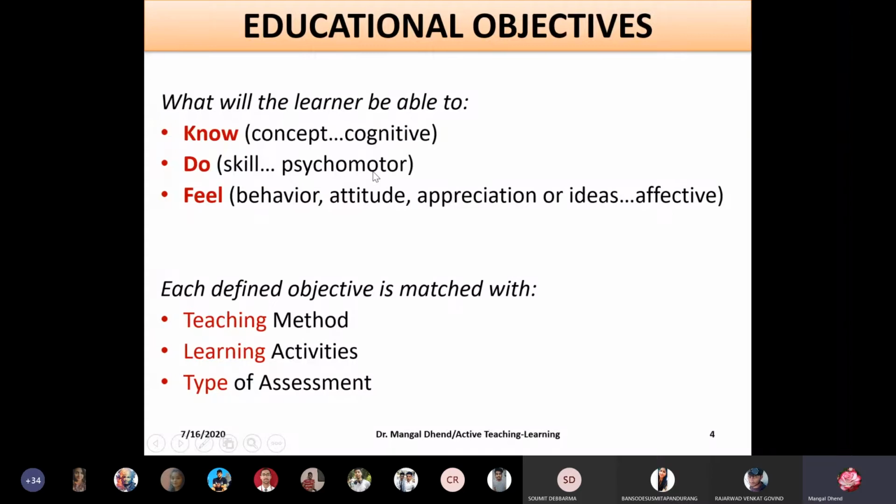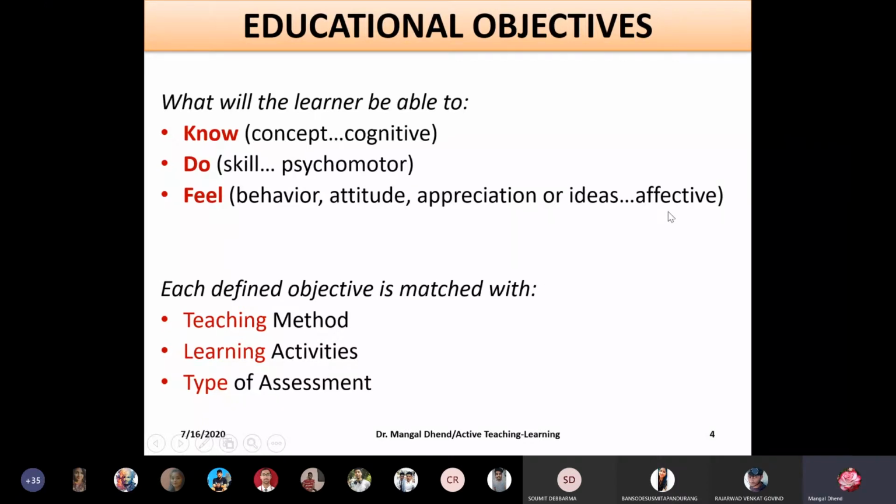The third dimension is a higher dimension, and I focus on it even though you are college students. Generally, this dimension is focused on in nursery and high school children, but I think it is very important for professional colleges like engineering too. This is feeling: what you feel, your behavior, attitude, appreciation, ideas, affections.